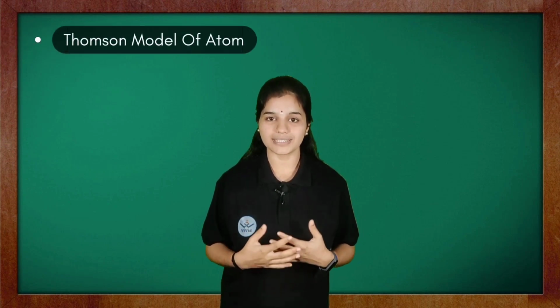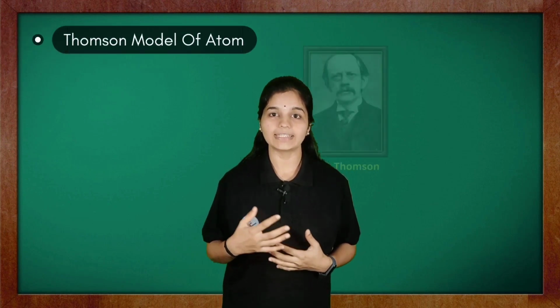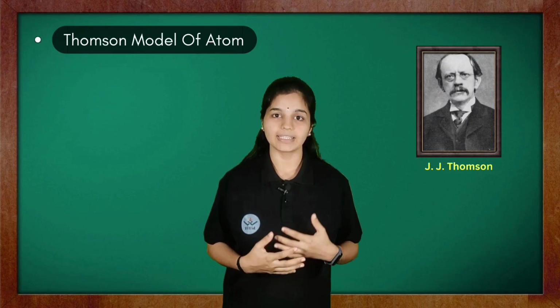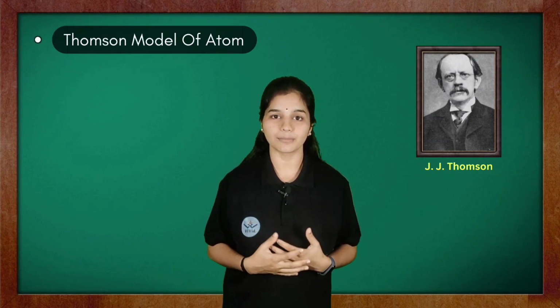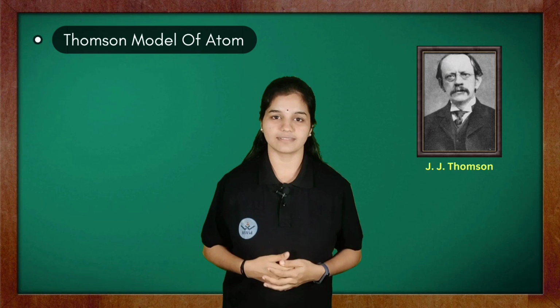Many scientists have performed experiments in order to study the arrangement of these subatomic particles inside an atom, and all their experimental observations have been concluded, and they have proposed various models for the structure of atom. So the first scientist who contributed in this field is J.J. Thomson. In the year 1898, he proposed the plum pudding model for atoms.